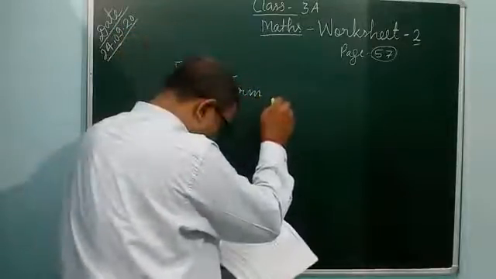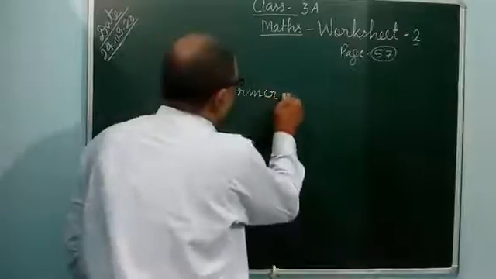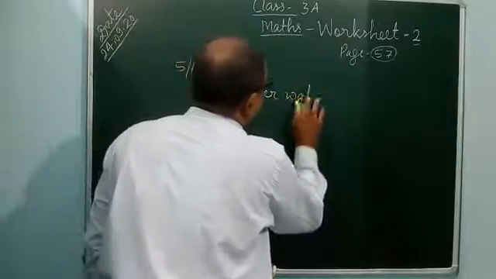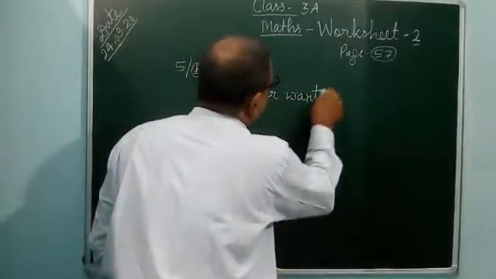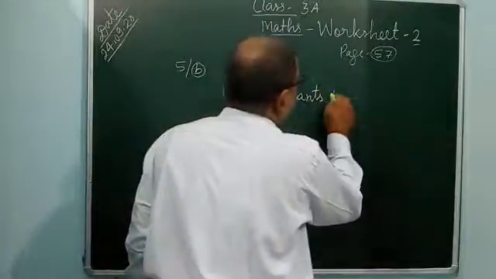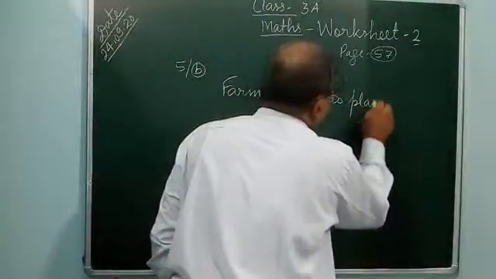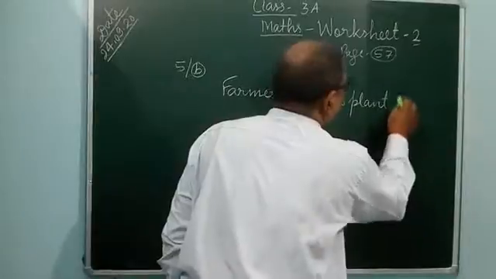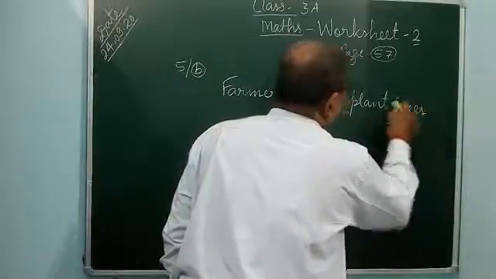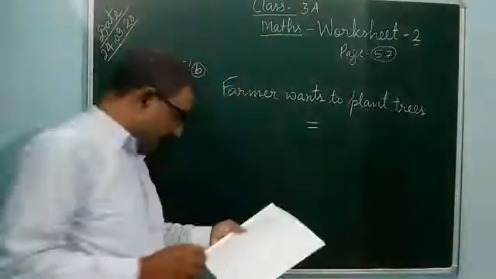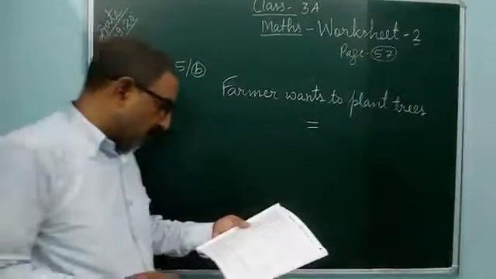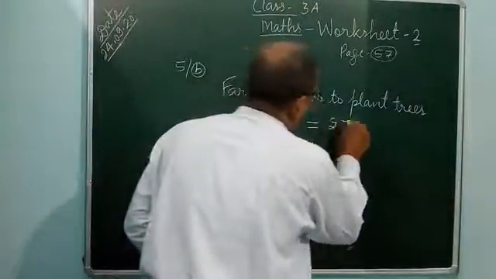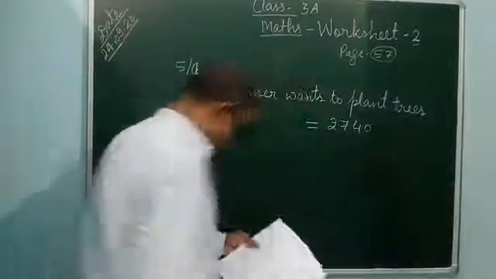The farmer wants to plant trees. How many trees does he want to plant? 2,740.